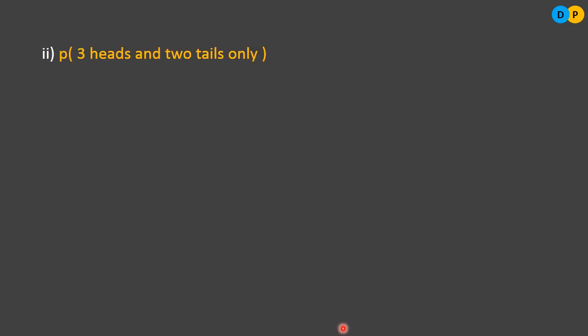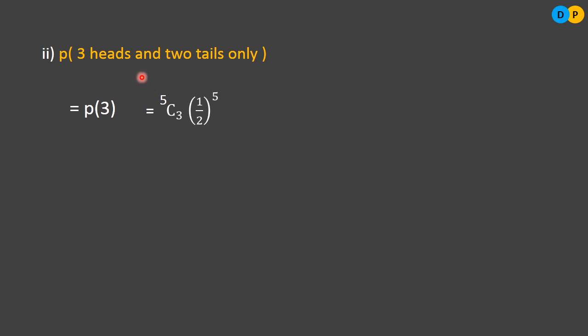Now the second sub question, probability of getting 3 heads and 2 tails only. So what does it mean? It is enough if we find the probability of getting 3 heads. No need to find 2 tails, because out of all the 5 tosses, if we get 3 heads, the remaining 2 are tails. So it's enough if you find the probability of 3 heads.